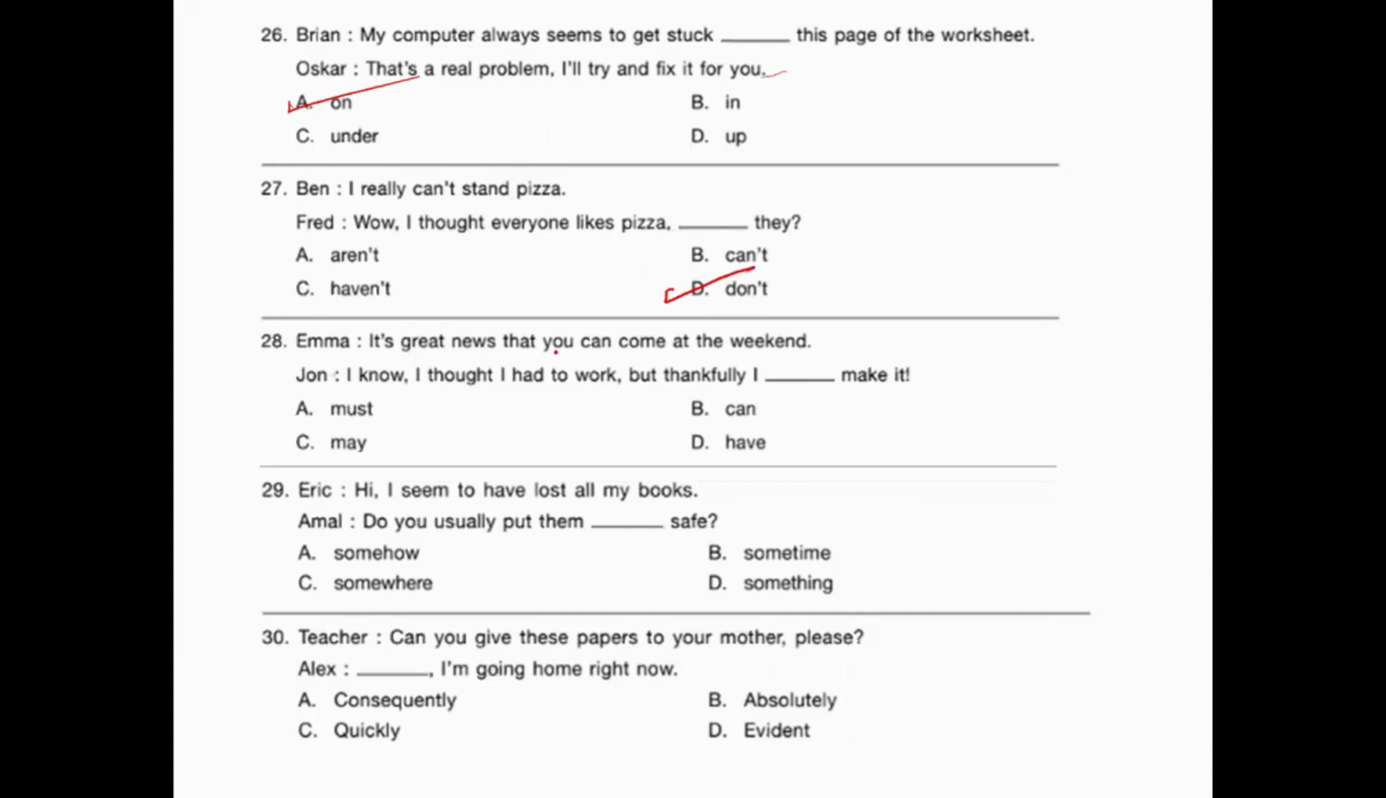Emma: it's great news that you can come at the weekend. John: I know, I thought I had to work, but thankfully I dash make it. I must make it? No. I can make it? Yes, it can be. I may make it? No. He had made it, he has made it? Okay, so it should be I can make it. Okay, this can't be the correct one.